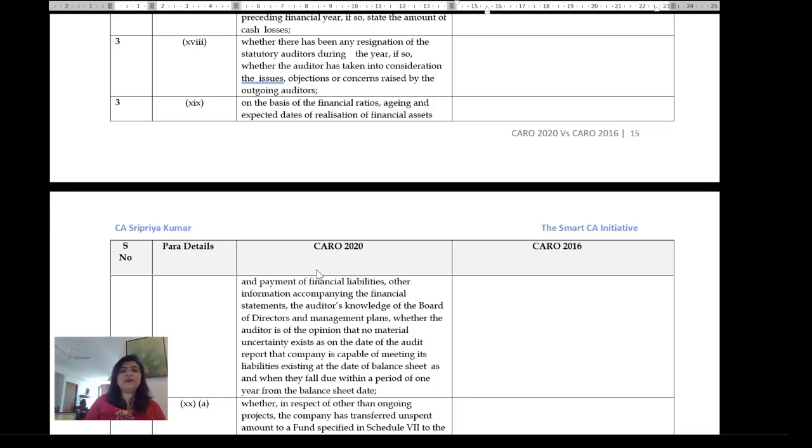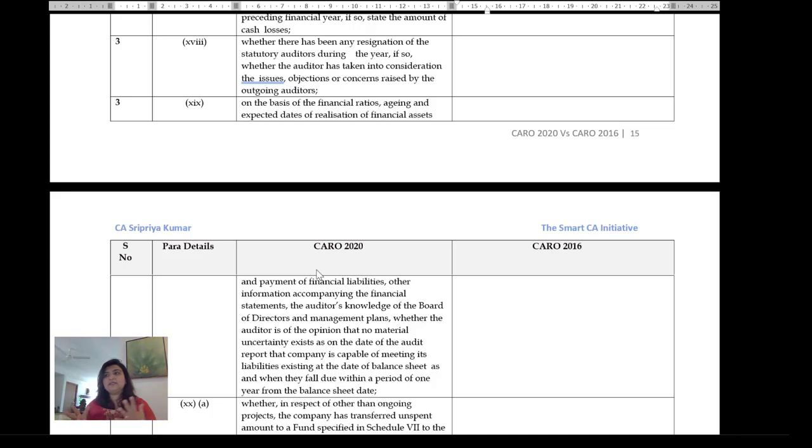So it says: on the basis of financial resource ratios, aging, and expected dates of realization of financial assets and payment of liabilities, other information accompanying the financial statements, and the auditor's knowledge of the board of directors' and management's plans, whether the auditor is of the opinion that there is no material uncertainty as on the date of the audit report, and the company is capable of meeting its liabilities existing as at the date of the balance sheet, as and when they fall due, within a period of 1 year from the balance sheet date.